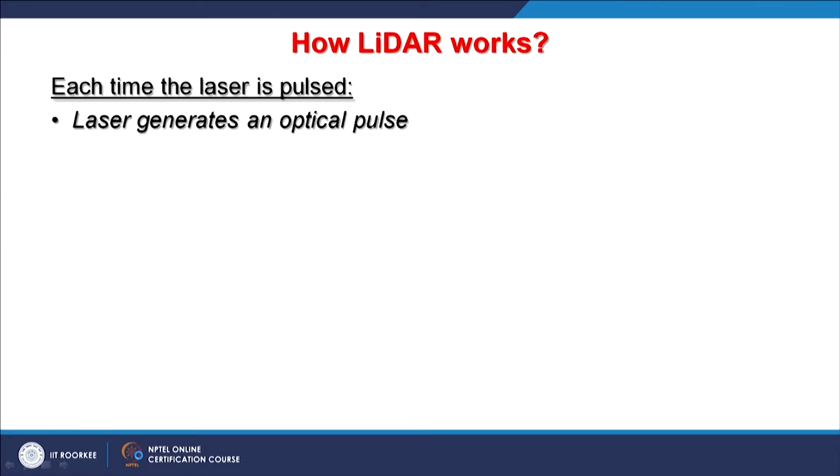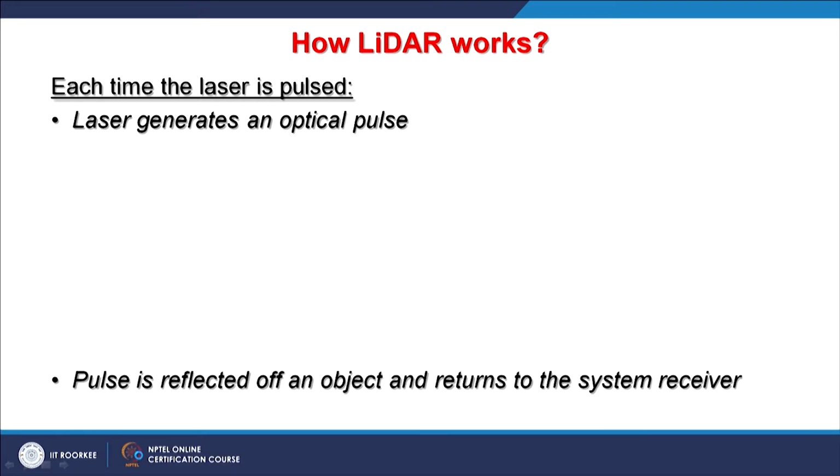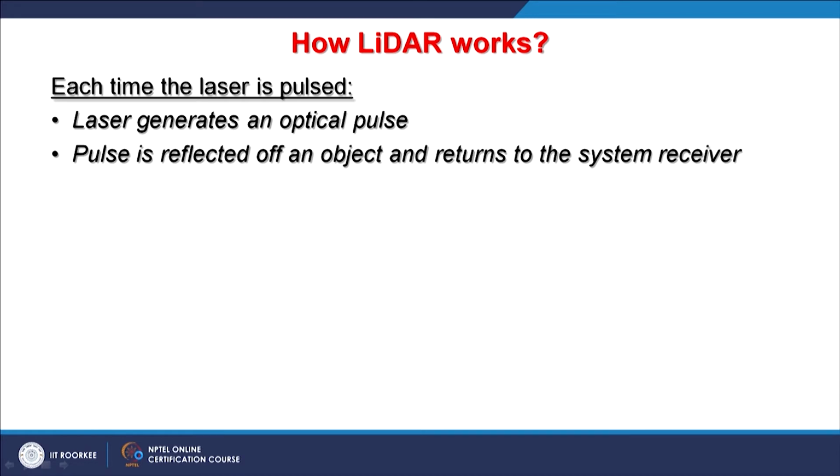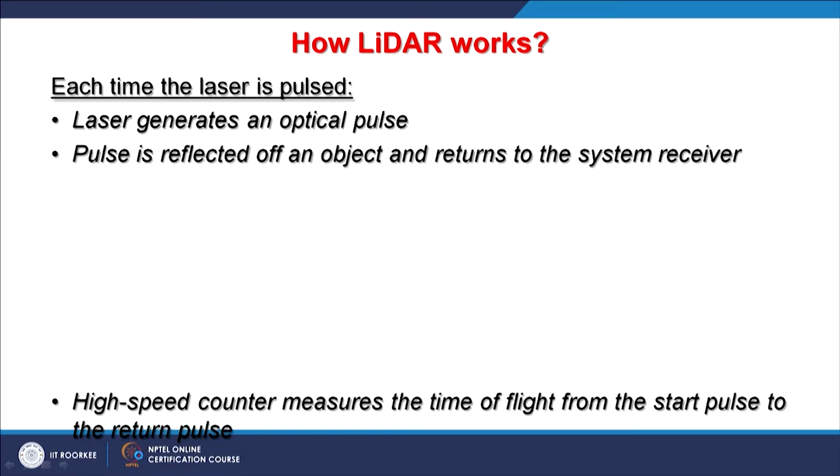Each time the laser is pulsed, the laser generates an optical pulse, that is the light, that is why it is light detection. This optical pulse is then reflected off an object and returned to the system receiver.